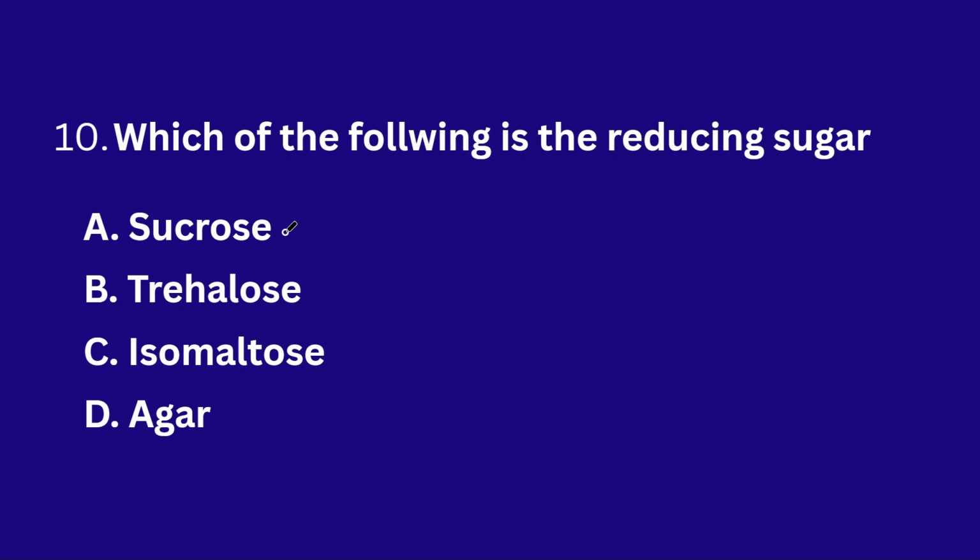Okay. Next, which of the following is a reducing sugar? Isomaltose. So this isomaltose is a reducing sugar. The reducing sugars have free aldehydes and ketones. What are reducing sugars? These reducing sugars contain free aldehyde and also free ketonic compounds. The answer is isomaltose.